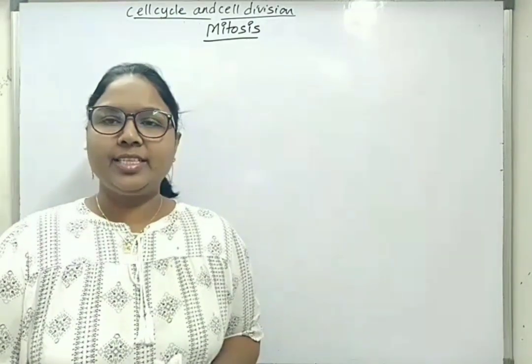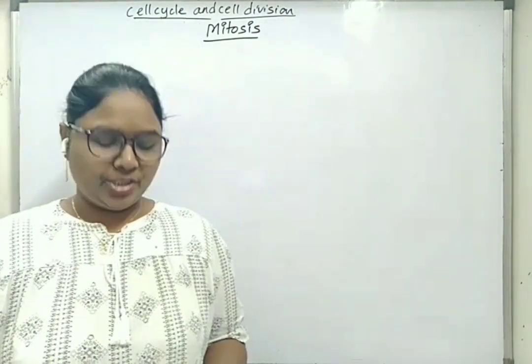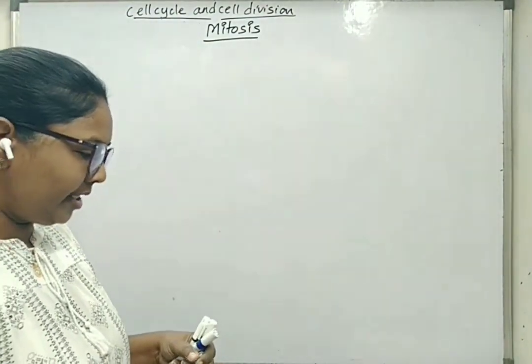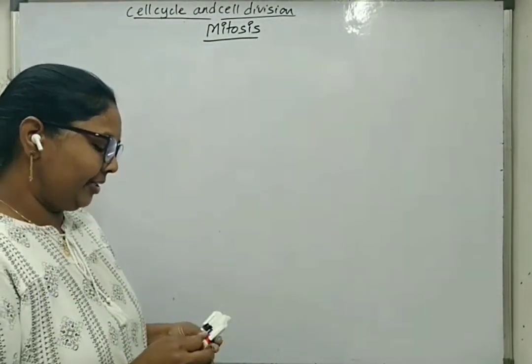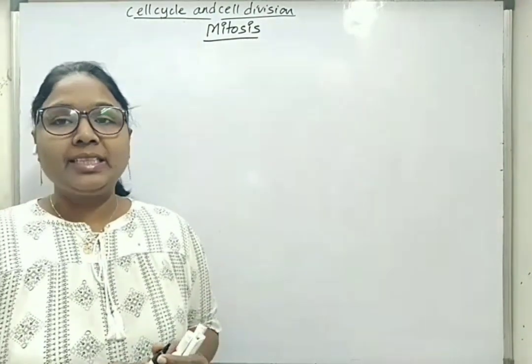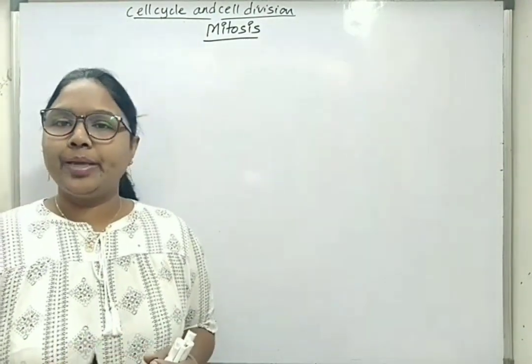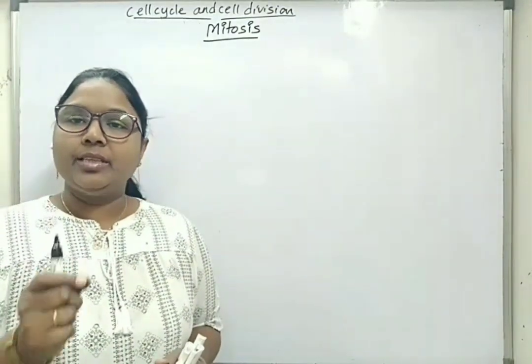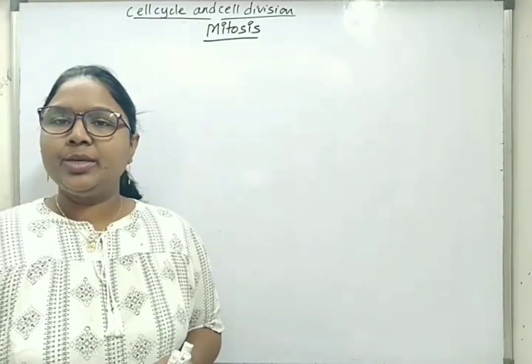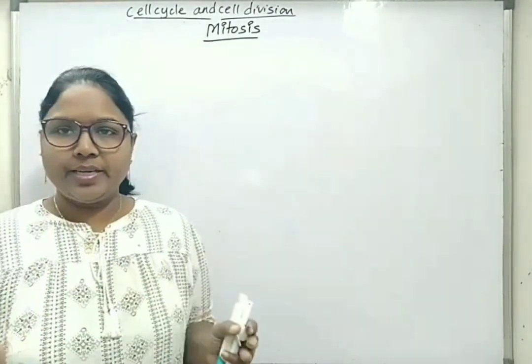Hello students, now we will discuss mitotic cell division. Mitotic cell division is also called equational cell division or indirect cell division. In mitosis, one mother cell gives rise to two baby cells in which the chromosomal number present in the mother is equal in the two babies. It is not divided into half.